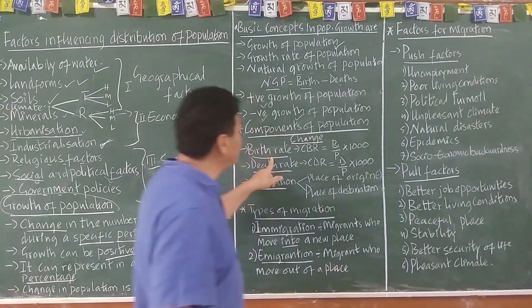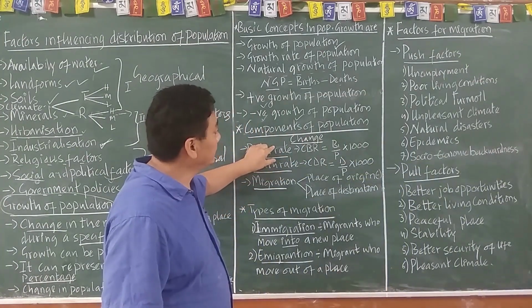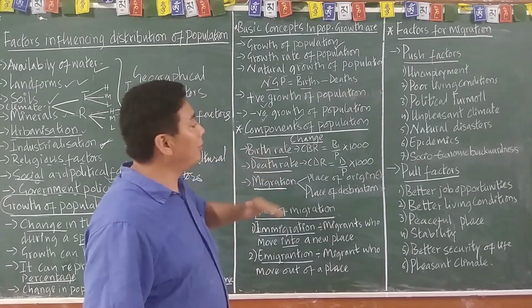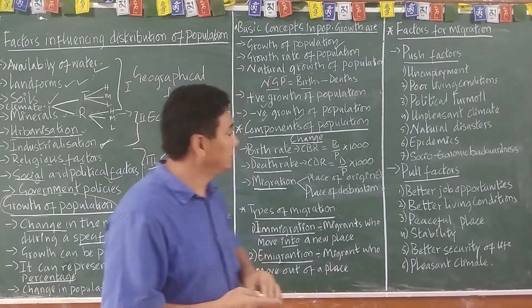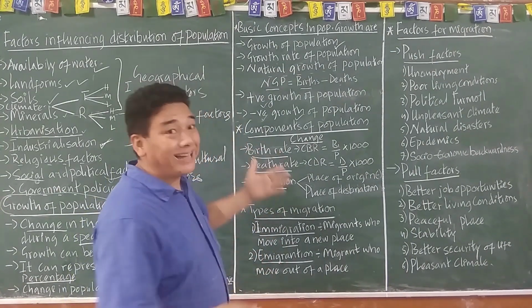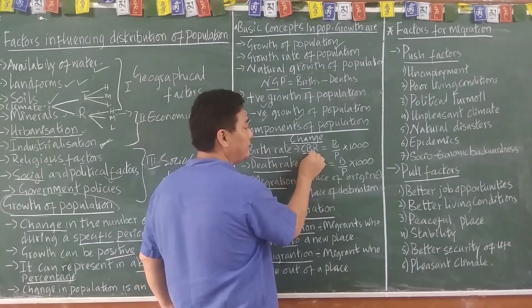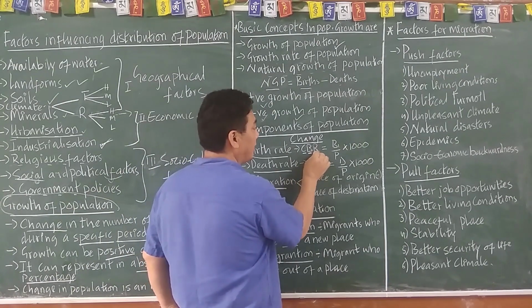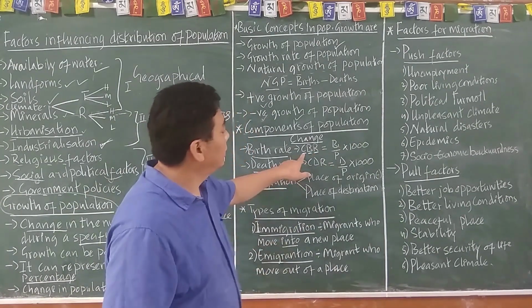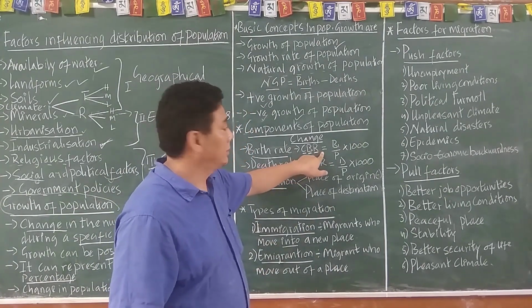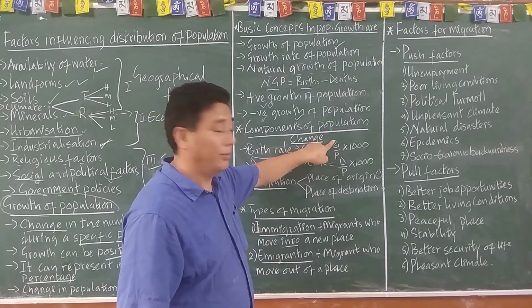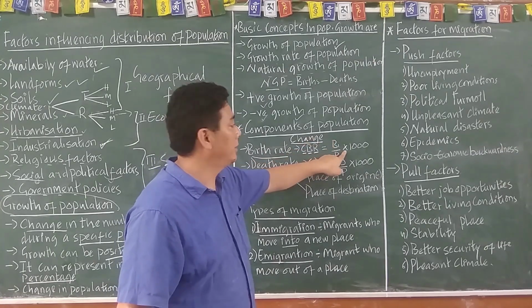So birth rate. Birth rate is the number of births per thousand. And how is that calculated? C stands for crude, B stands for birth, and R stands for rate. Crude birth rate. So B stands for birth and P stands for population and thousand.